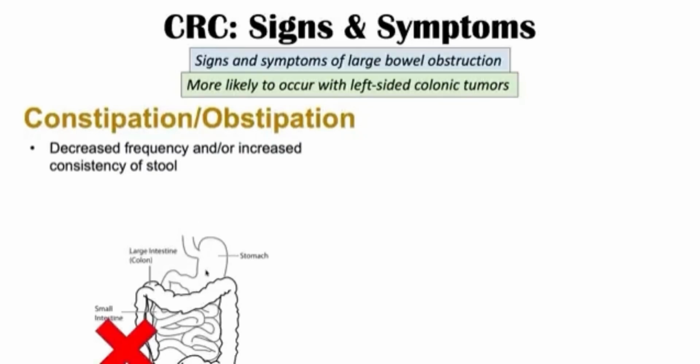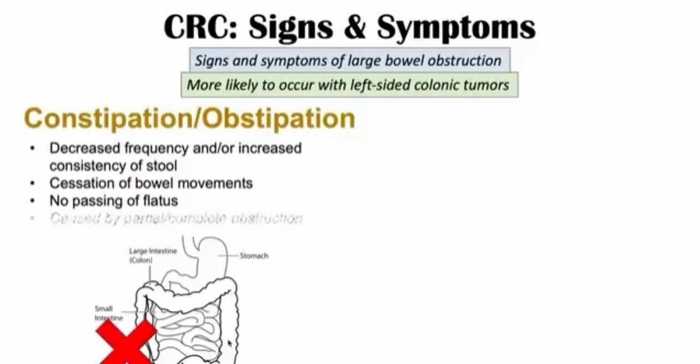But you can imagine that if the tumor has grown so large that it completely blocks the lumen of the large intestine, nothing can pass it. So either very little stool or no stool at all may pass that obstruction. If it is completely obstructed, then no stool will pass. There will be a cessation of bowel movements. And then there may even be obstipation or no passing of flatus. Again, that very large tumor may be in the way, causing a complete obstruction, allowing no stool or flatus to pass it. So this can occur in some patients.